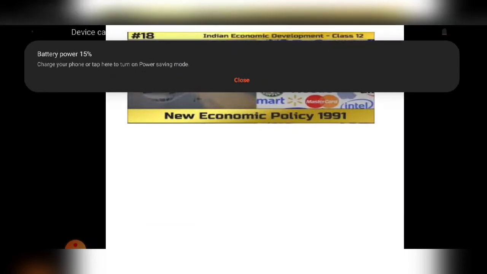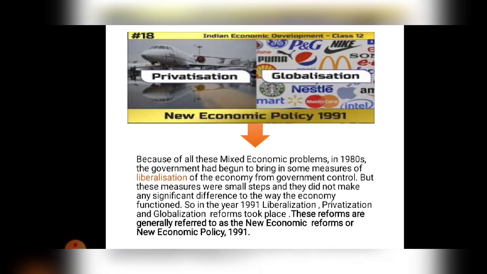Globalization: an Indian company can become global, can become an MNC, after 1991. So all those restrictions have been removed from 1991. That is called the new economic policy of India, or it is also called the new economic reforms of India. So here you can see there are a lot of problems in a mixed economy.